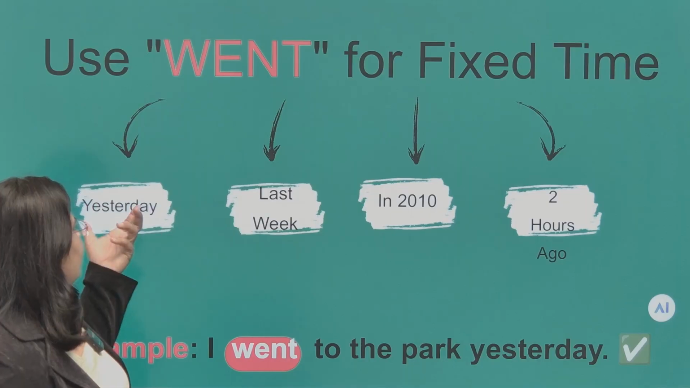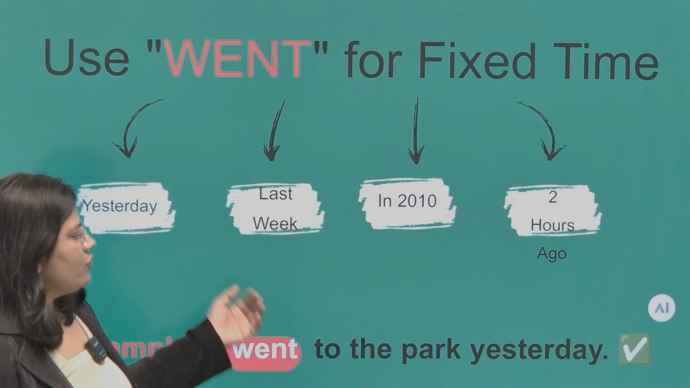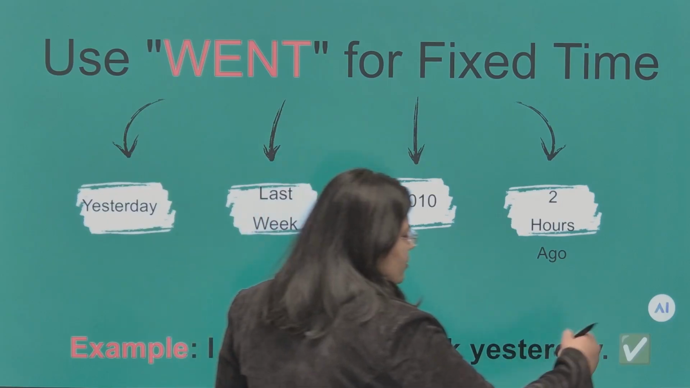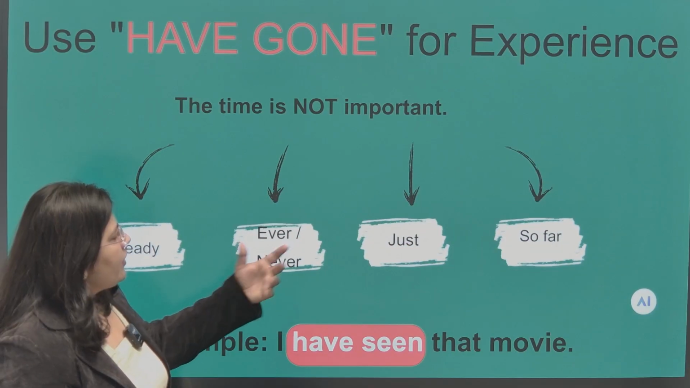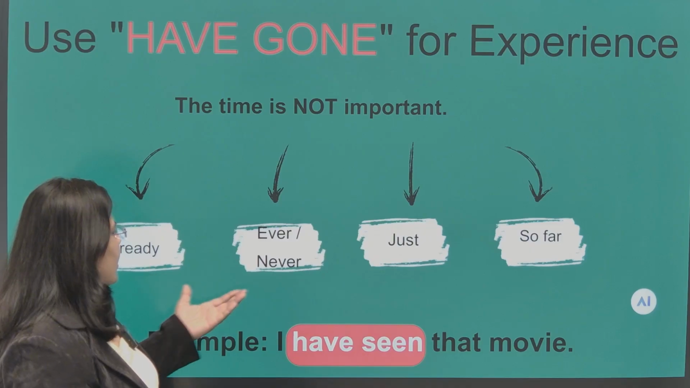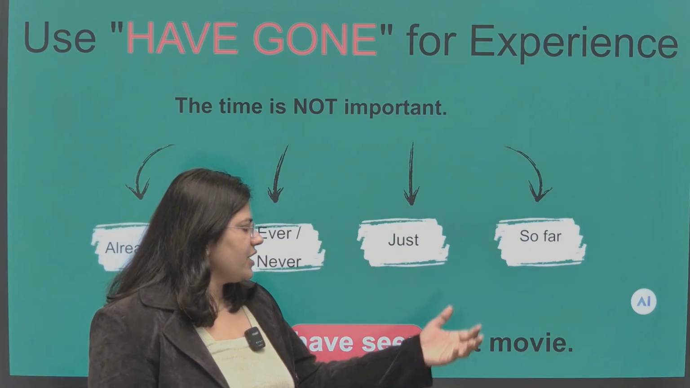Words, for example, yesterday, last week, in 2010, 2 hours ago, we can use all these time markers just to show the action that has gone to the past. When we talk about present perfect, we have such words as already, ever, never, we can use just, we can use so far.